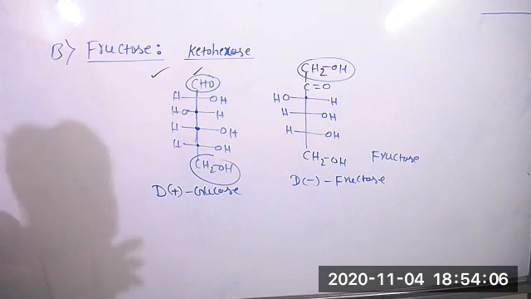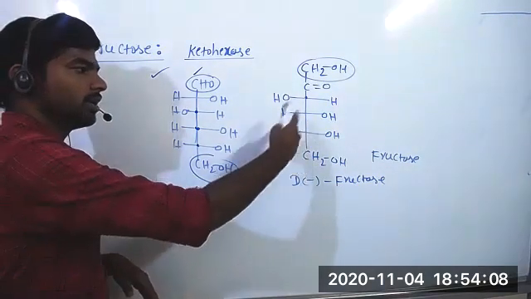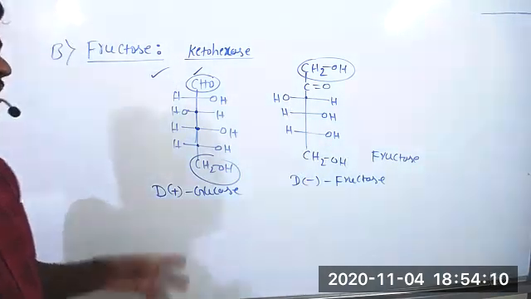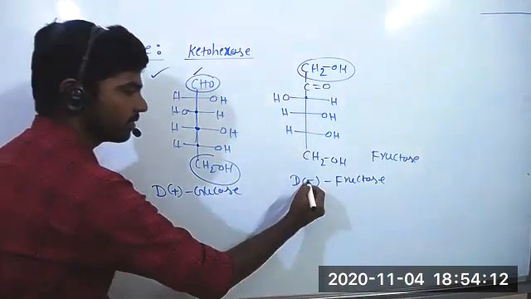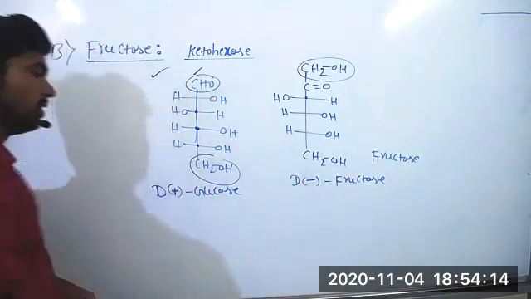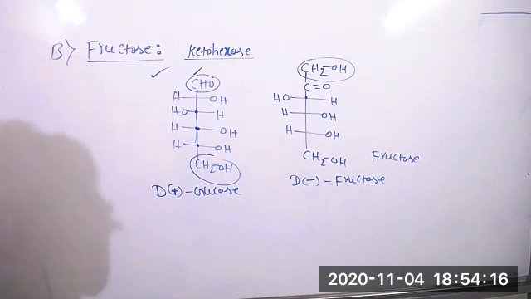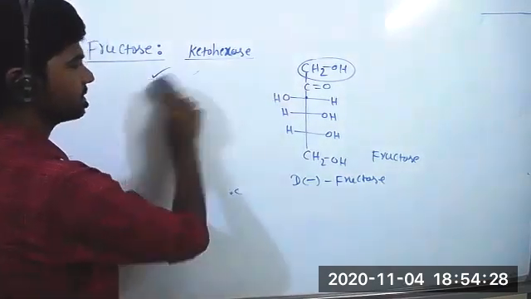But fructose is levorotatory: it rotates plane polarized light in the anti-clockwise direction, so we give the minus sign. Glucose rotates clockwise, so we give the plus sign. Fructose also has alpha fructose and beta fructose. Let's see the alpha and beta fructose structures.